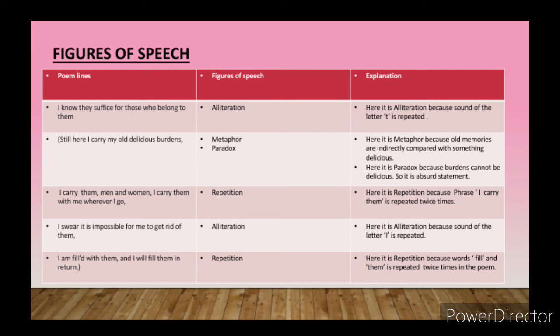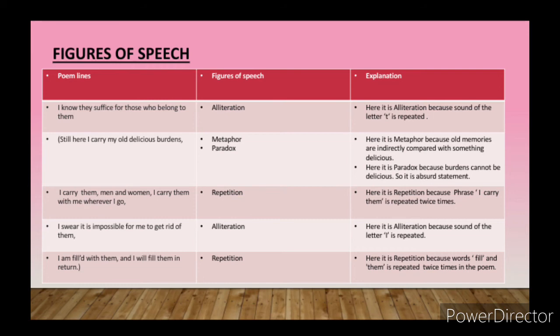Understood everyone? So this brings us to the end of the stanza third. Moving to the stanza fourth. Okay, fourth stanza, can you please come and pay attention to it? First line of the fourth stanza, which is in bracket: Still here I carry my old delicious burden.